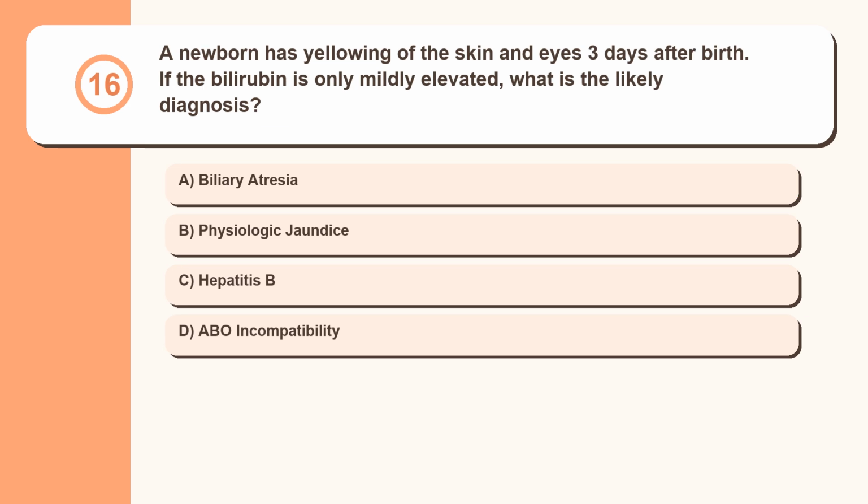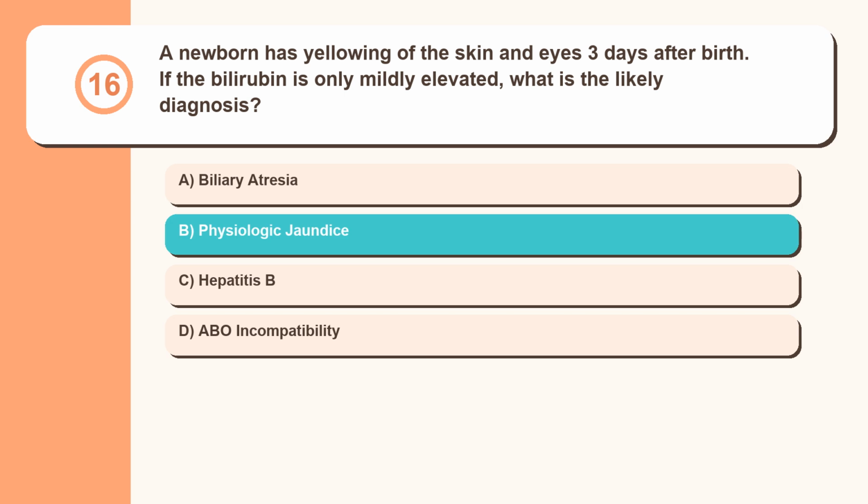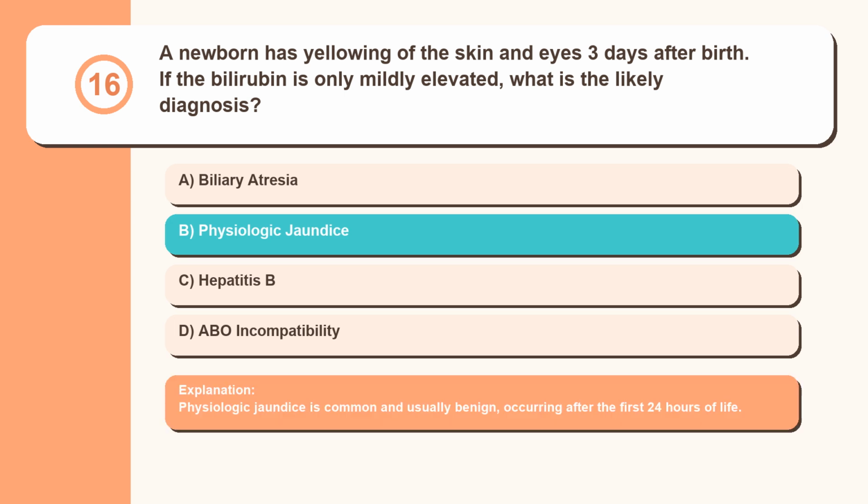Question 16. A newborn has yellowing of the skin and eyes 3 days after birth. If the bilirubin is only mildly elevated, what is the likely diagnosis? Biliary atresia, physiologic jaundice, hepatitis B, ABO incompatibility. Physiologic jaundice is common and usually benign, occurring after the first 24 hours of life.